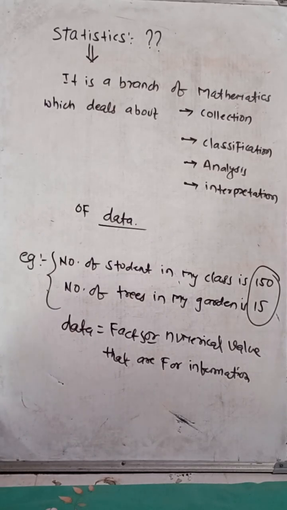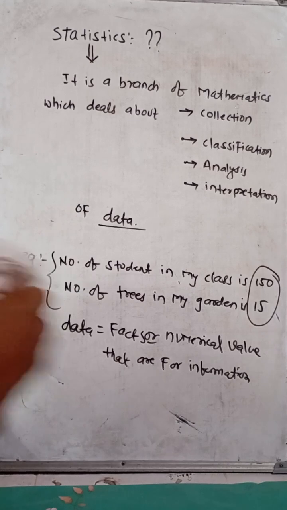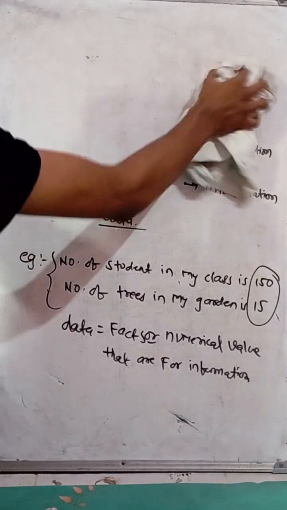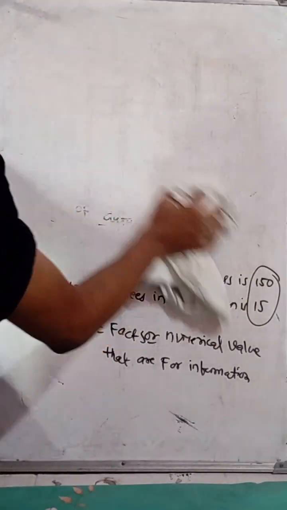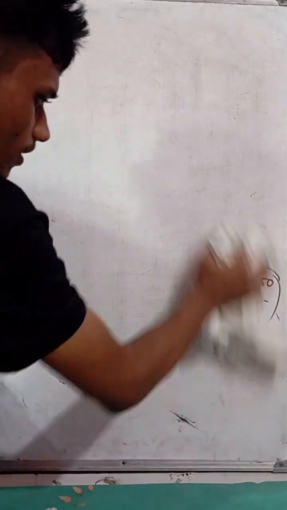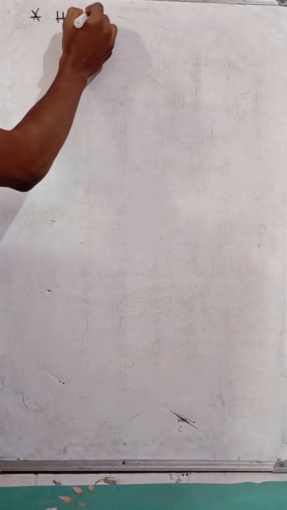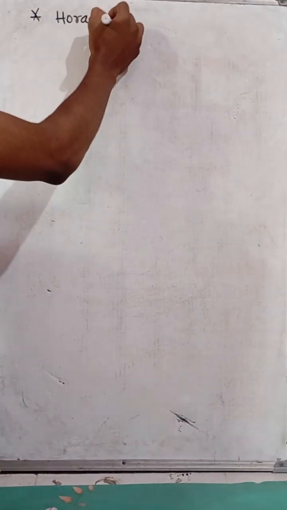It's called data. Okay. Many philosophers and scientists have given definitions of statistics in their own words, but the meaning is the same: collection, classification, analysis, and interpretation of data. One of those scientists, Horace, gave the definition of statistics in six sentences.